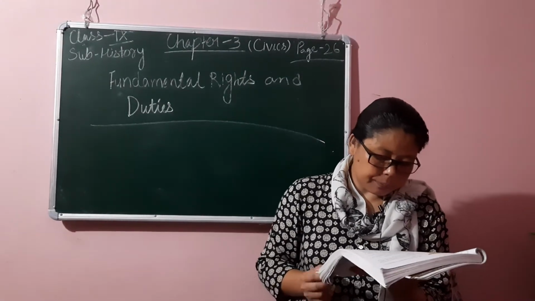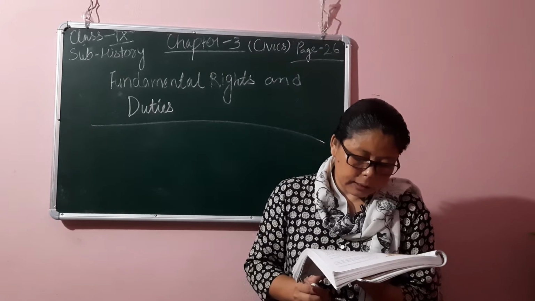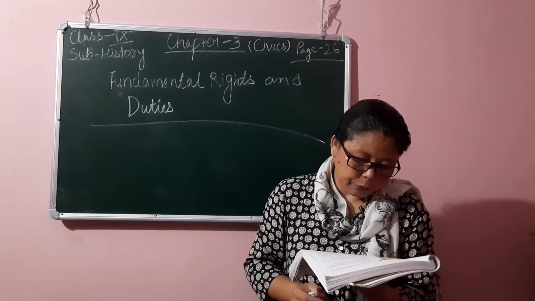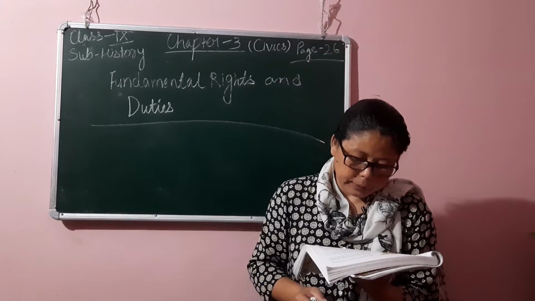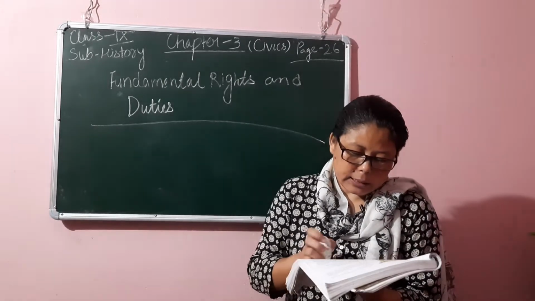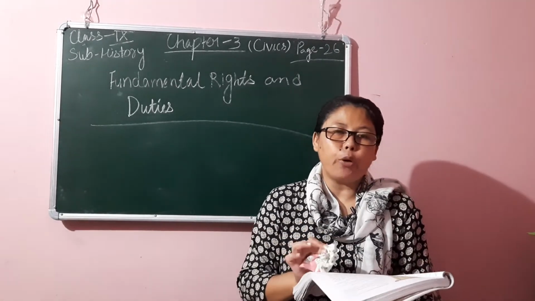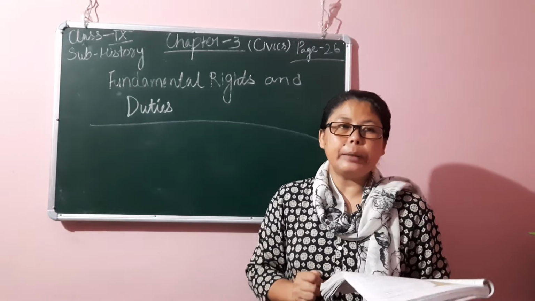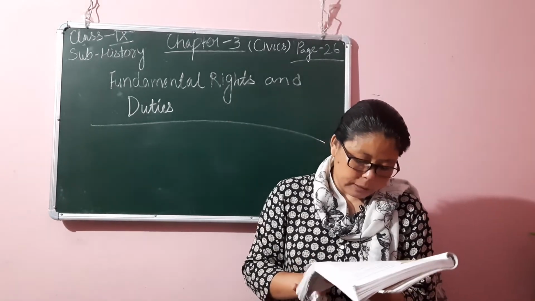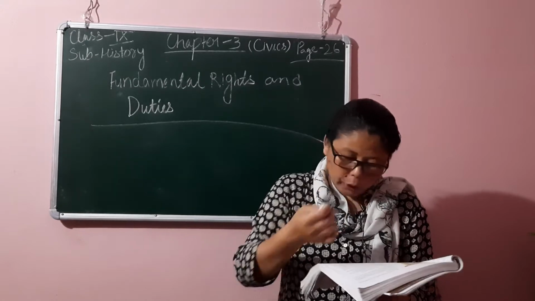Significance of this right to protection of life and liberty. This is a right that prevents the executive from interfering with personal liberty except by lawful means. So the significance is that this right prevents the executive from interfering with personal liberty except by lawful means.